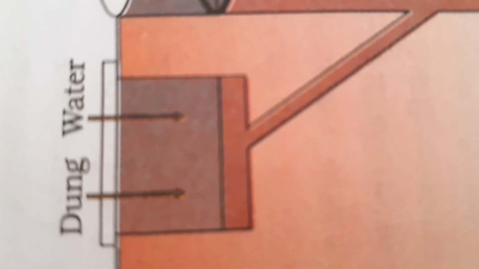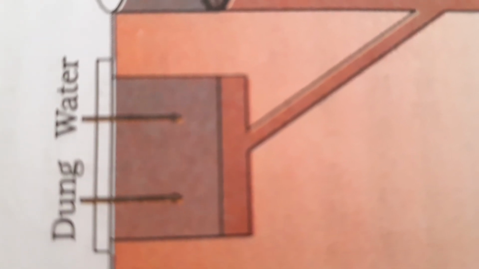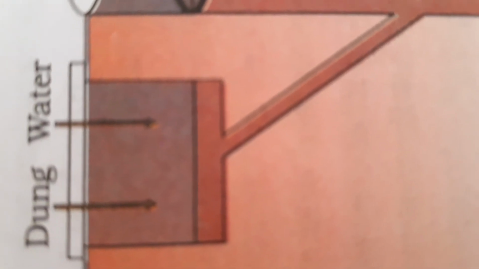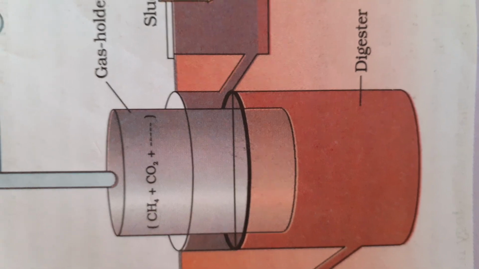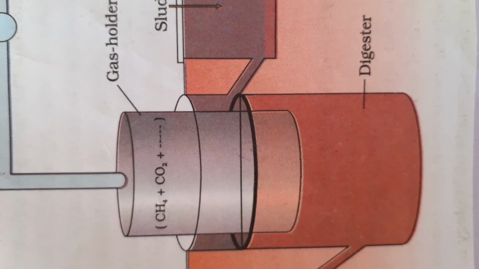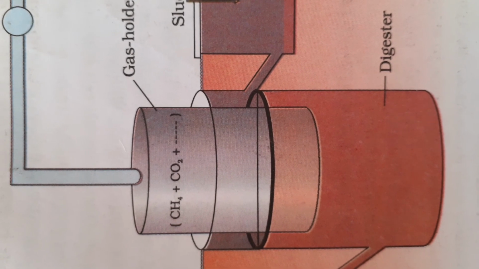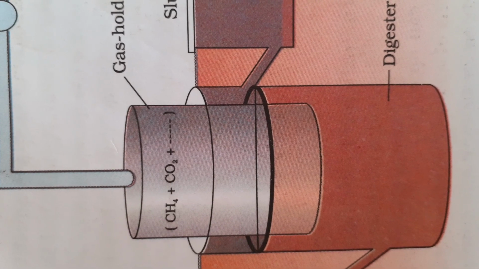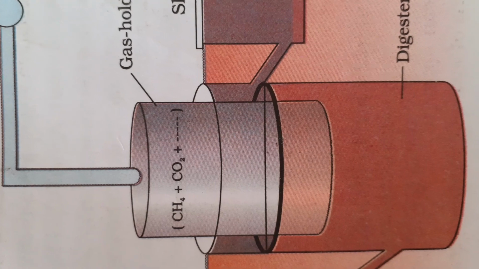So the dung and the water are collected in a tank-like structure. This is called a collector. From the collector, can you see a pipe-like structure? This pipe-like structure is entering the digester. So what is this digester? Digester is the unit or the tank where the slurry enters and the activity of microorganisms can be found.